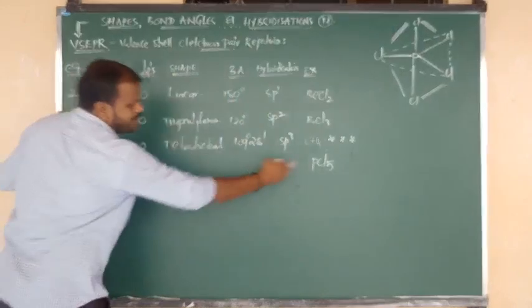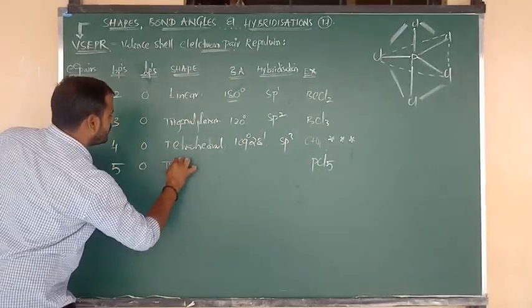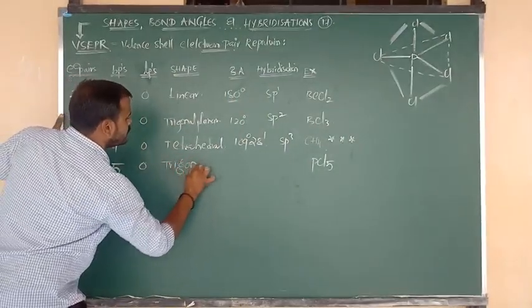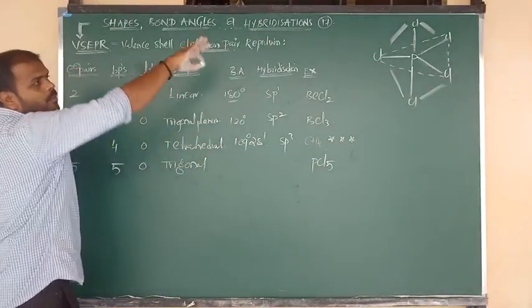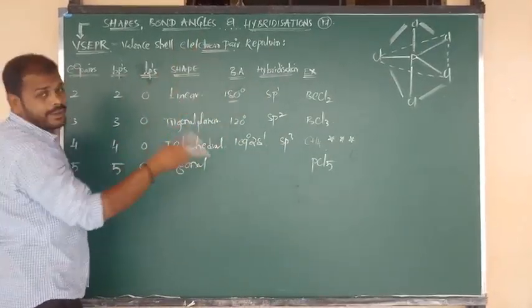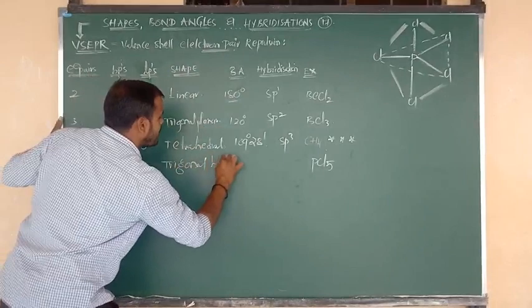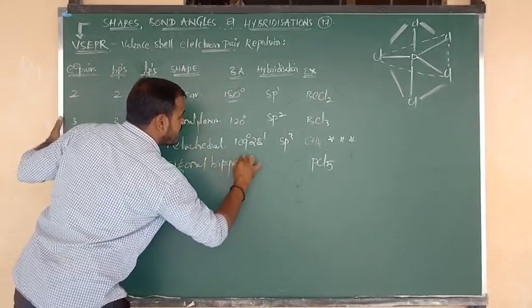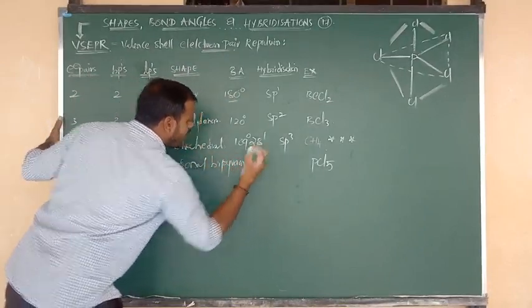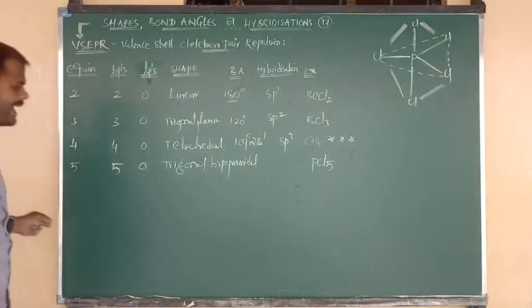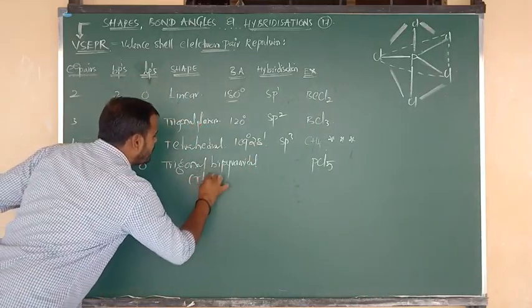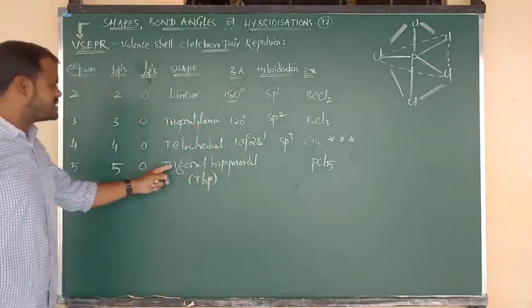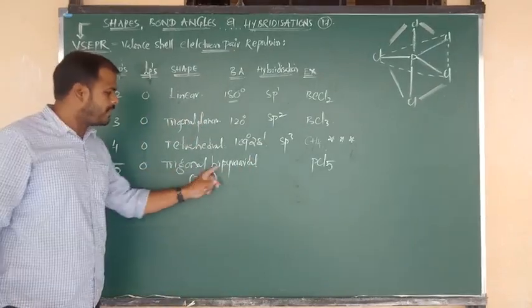So the shape of PCl5 is trigonal, with a pyramid above the plane and a pyramid below the plane. We can say bipyramidal, trigonal bipyramidal. Like that we have to consider. Simply, the short form is TBP: T for trigonal, BP for bipyramidal.